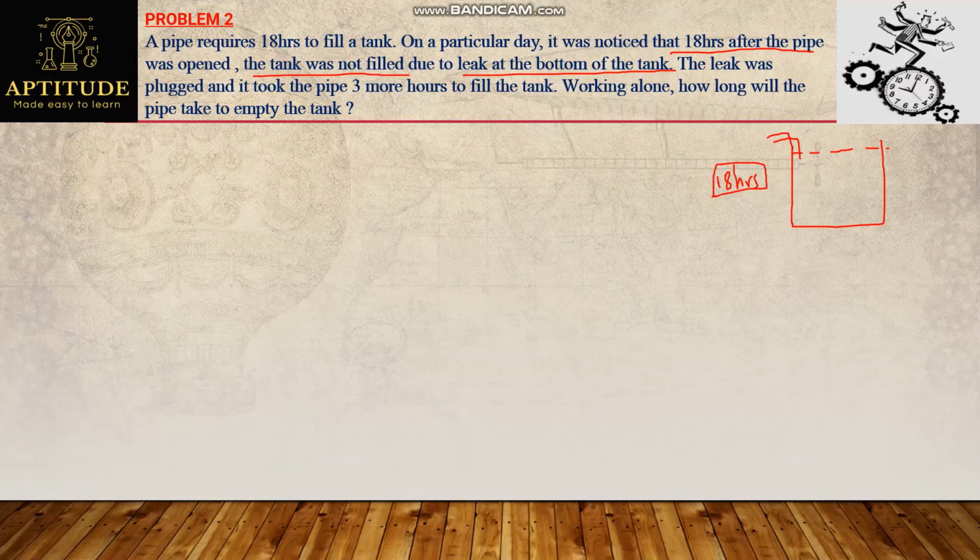But what is said now? Even after 18 hours on some day, the tank was not filled. Why? Because there is some leak at the bottom, because of which water is drained out. Some water is drained out. And observe this, obviously, water is draining out. The tank is not filled. Okay, the tank is up to this level only because of this leak.